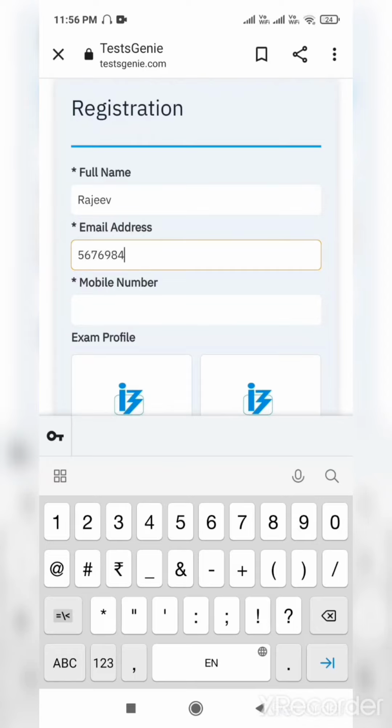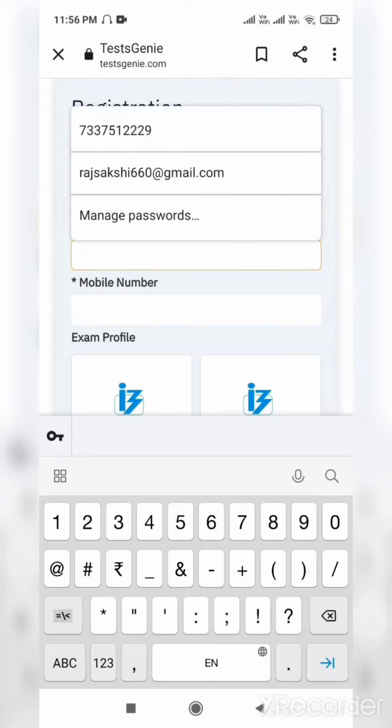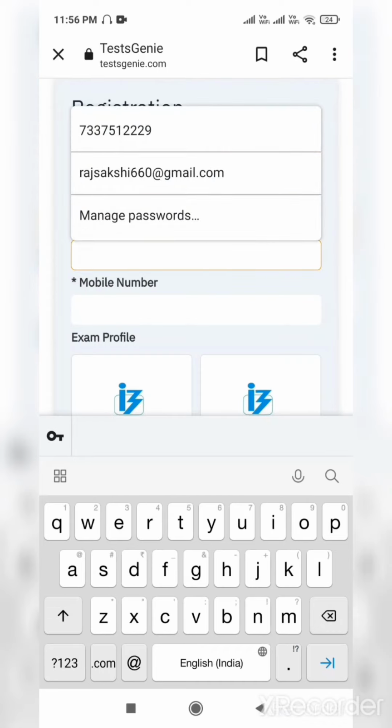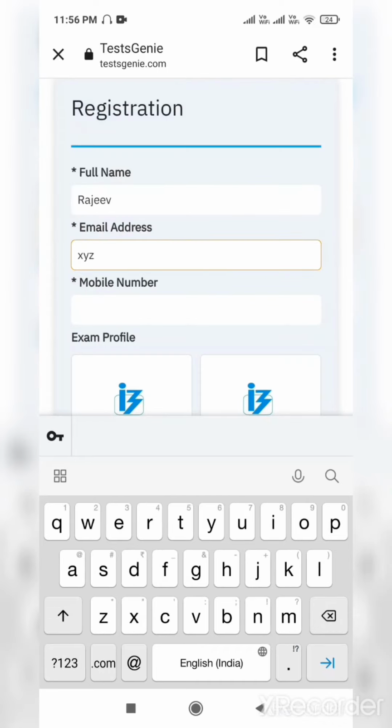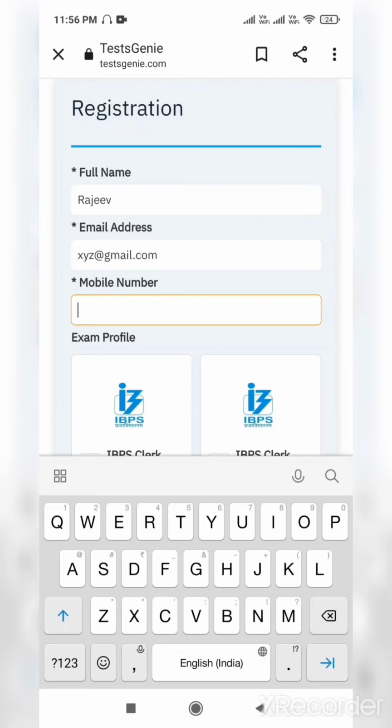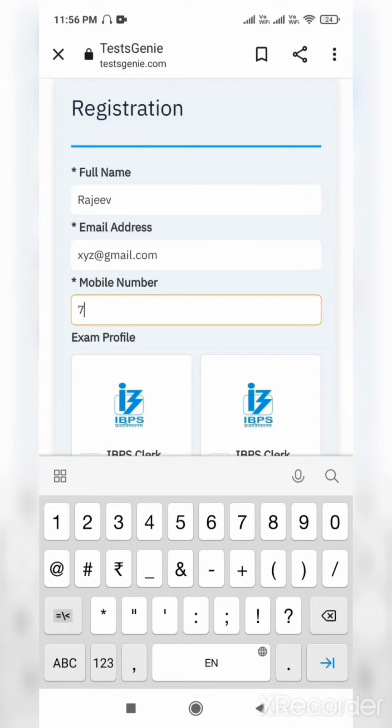Oh sorry, this was for the email. So I put my email as xyz@gmail.com. Now the next thing is the mobile number. So I put my mobile number here, 56789, all 10 digits have to be entered.